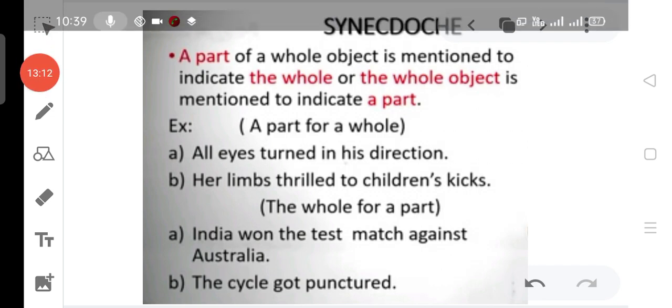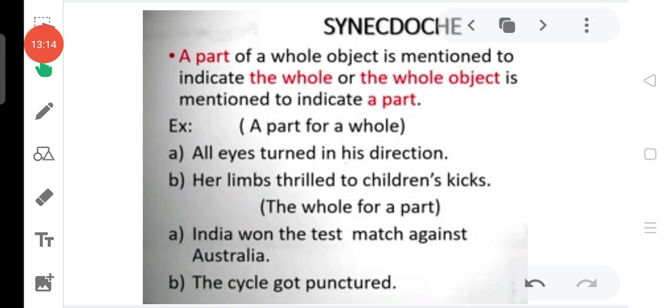So this type of figure of speech, in which a part represents a whole or a whole represents a part, is the synecdoche. For example, a part for a whole.